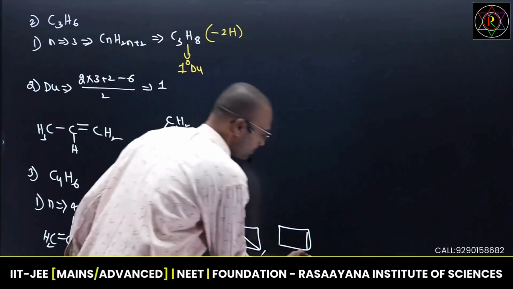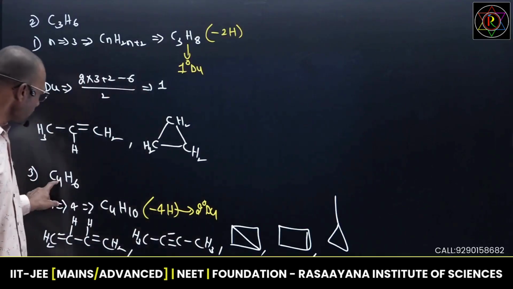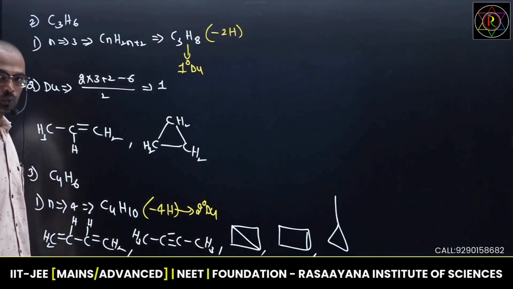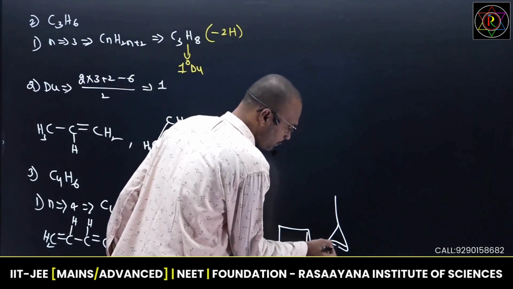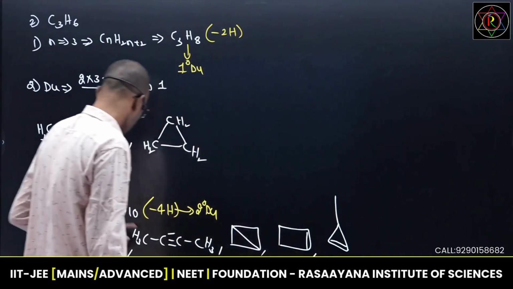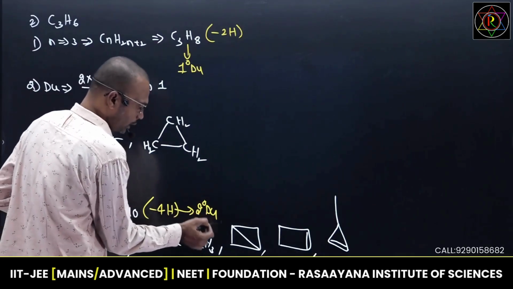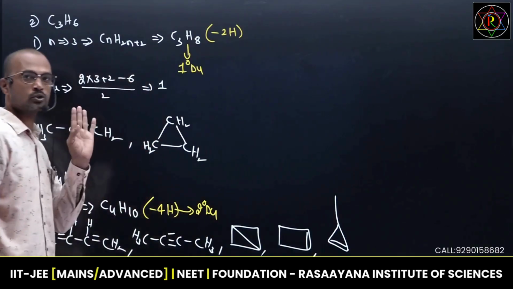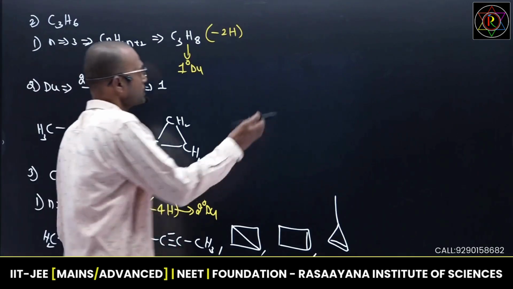But the number of carbons remains the same. Here carbons are 4. Total 4 carbons and DU 2. DU 2 means I can put one double bond inside: one ring, one pi bond. Remember, when 4 carbons and DU are matching, no need to see hydrogens. Automatically hydrogens will be balanced. So that is the formula.